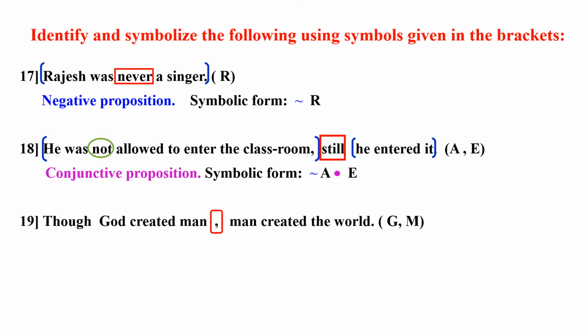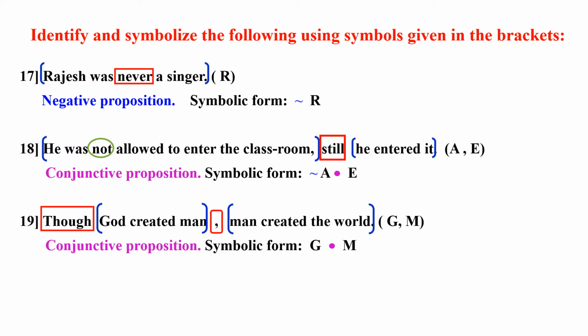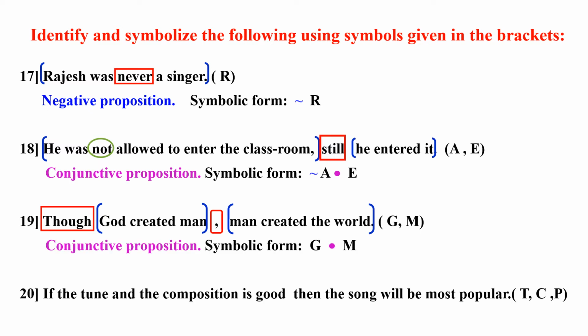19. Though God created man, comma, man created the world. The connectives are though and comma. Though the word is in the beginning, yet dot, the symbol which we are using, should be in between the two propositions. It is a conjunctive proposition. The first conjunct is God created man. The second conjunct is man created the world. The symbolic form is G dot M, conjunctive proposition.